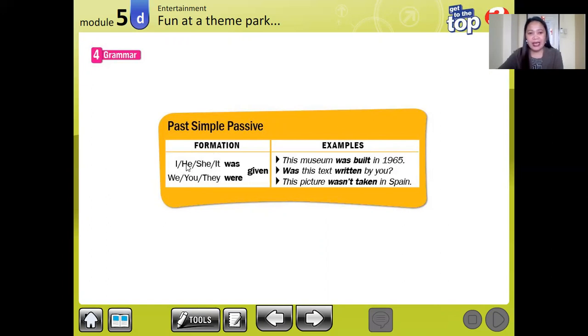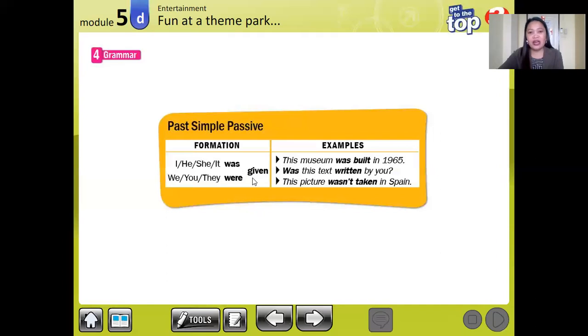We say I, he, she, it. We use was because was is the past tense of is, and these pronouns are singular. And we, you, they, plural pronouns, use were. Were is the past tense of are.